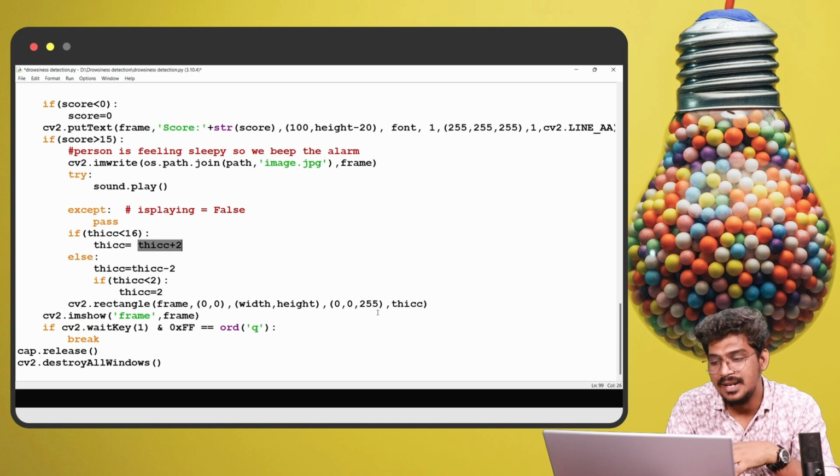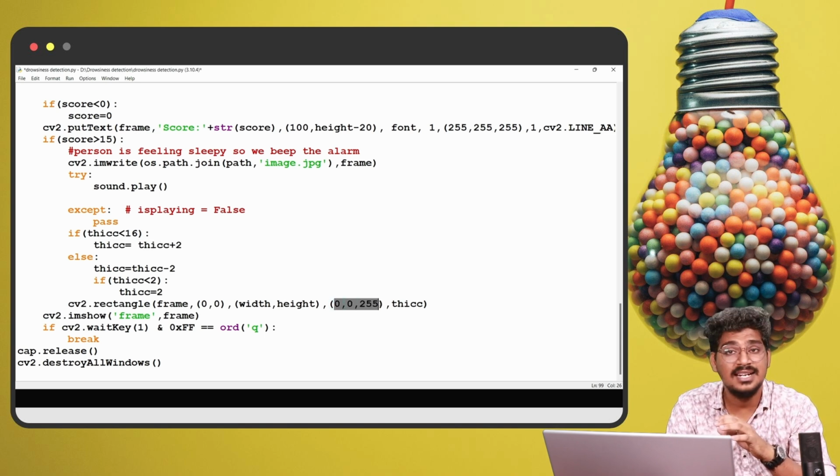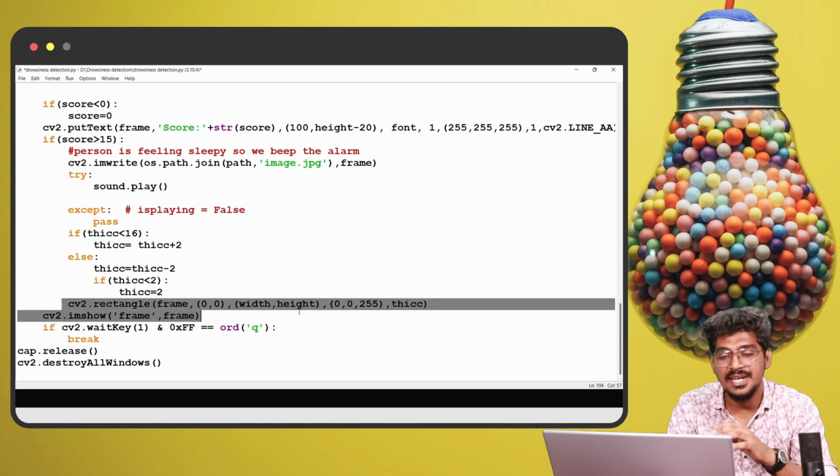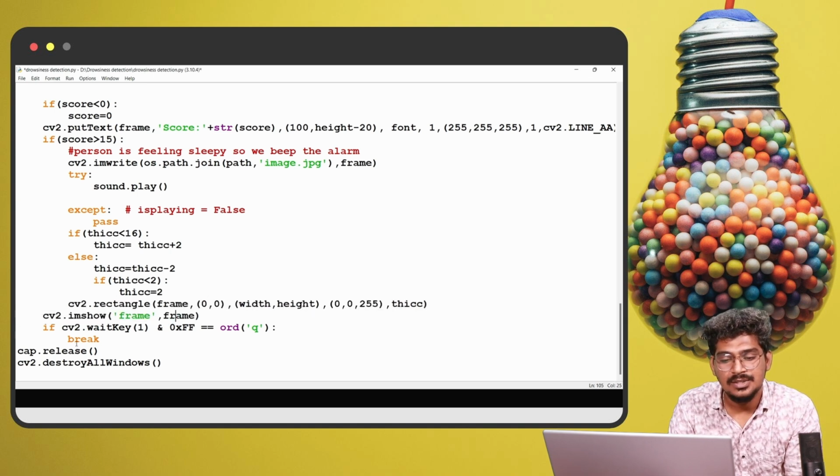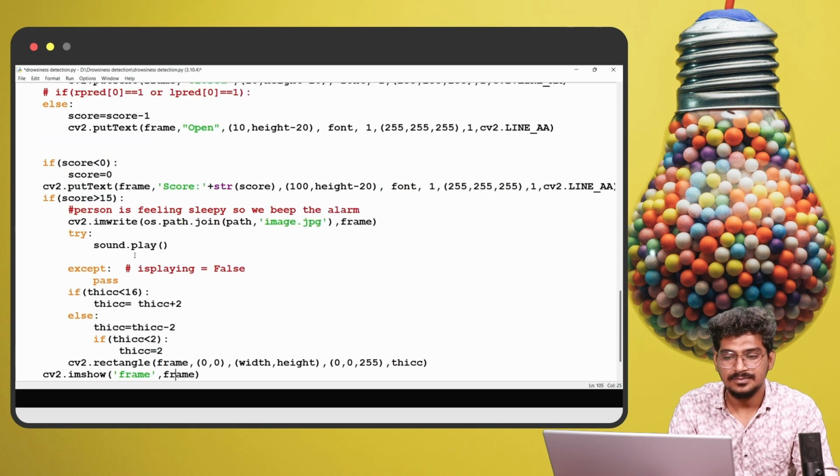The rectangle frame is like this, and this will be the color for the alert rectangle. This rectangle will notify that the driver is going to feel drowsy, so based on the color it will be the alert. Then cv2.imshow of the frame. Once you press Q, it will terminate that particular frame.